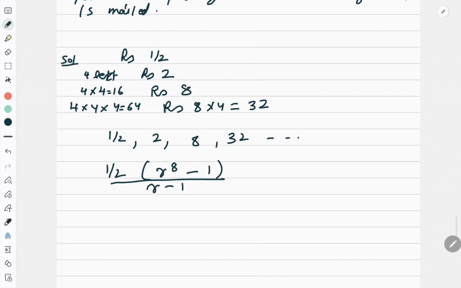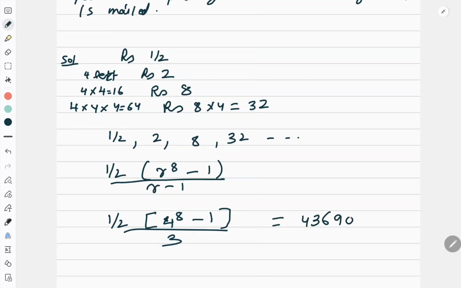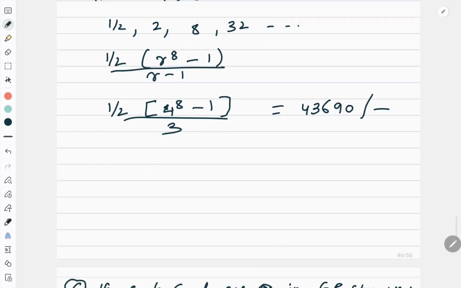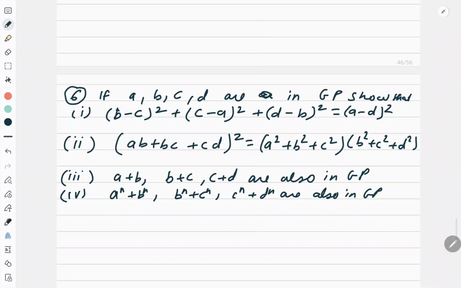Now what is the value of r here? 4 obviously, right? So substitute the value. So 1 by 2 times 4 to the power 8 minus 1 upon 3. So when you solve this, you will get 43690, which is your answer. Right? So these are few application and property based questions which look complicated, but when you solve them, it is not that bad.